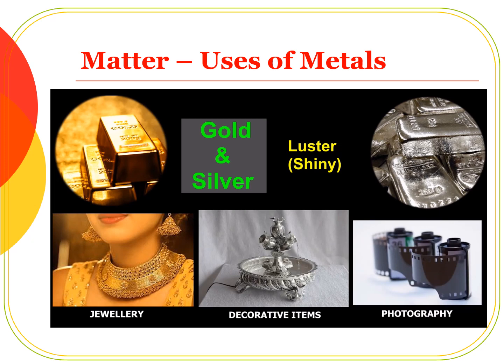Metals have a shiny appearance. This property of metals is called luster. Silver and gold make use of this property to transform into jewels and decorative items. Silver is used in black and white photography.